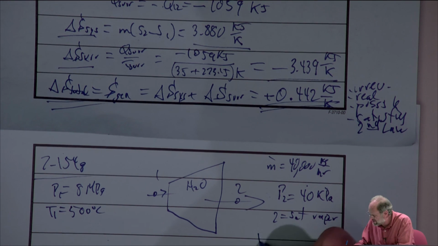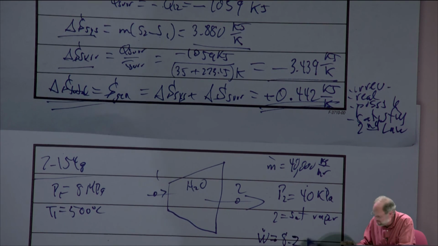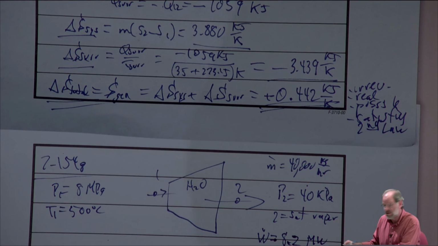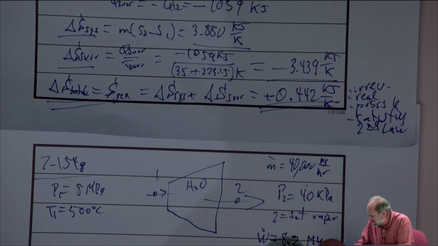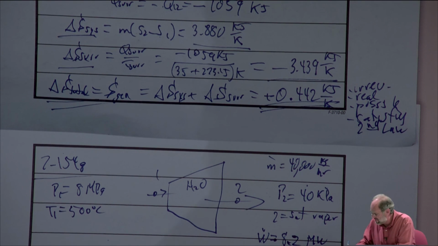We're told that the turbine produces 8.2 megawatts, so that's the power output, and it's work output, so it's positive. And then we're also told that the surroundings are at 25 degrees C, and we're trying to find the rate of entropy generation.